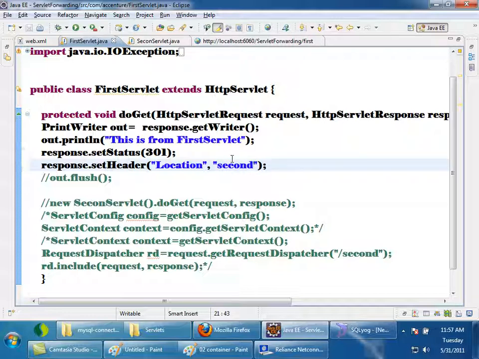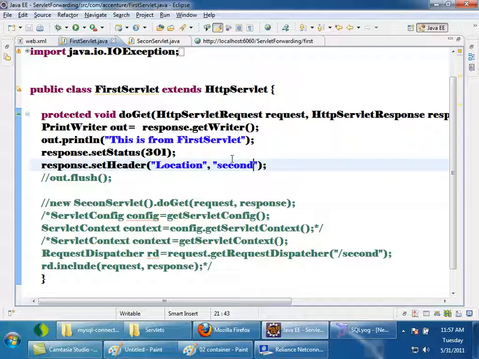So what I'm doing is, when a request comes to the first servlet, the response will go. But along with the response, the status code is 301. And there is another response header called location, with the URL pattern second. So the browser receives this response.